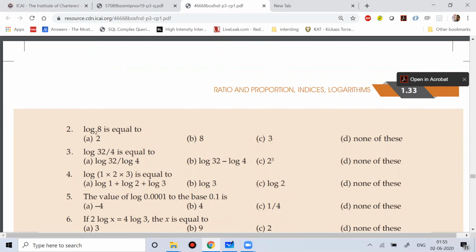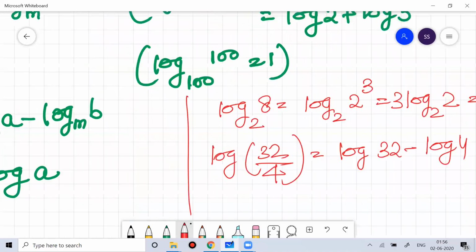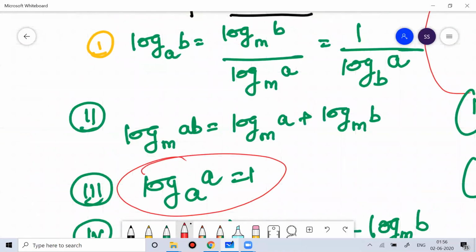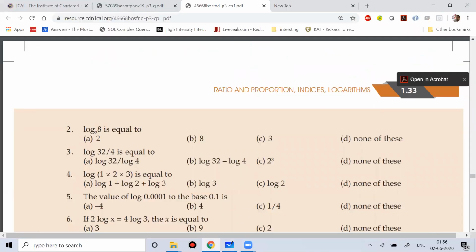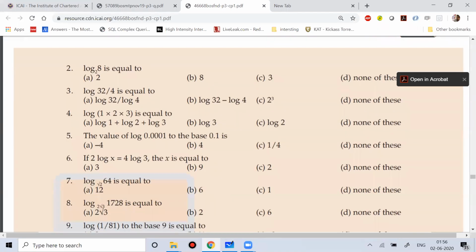Question number 4, already you know that. The answer is what? Log of 1 into 2 into 3. Already we have discussed this: log of AB is equal to log A plus log B. So log of 1 into 2 into 3 is log of 1 plus log of 2 plus log of 3. The answer is A. Question number 4, the answer is A. Clear, na? Everyone is understanding. Very simple.